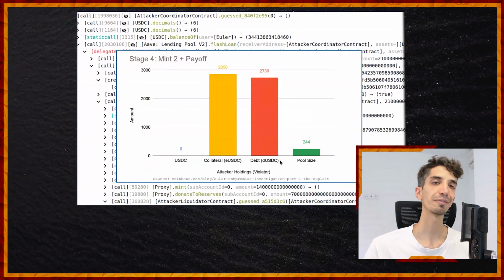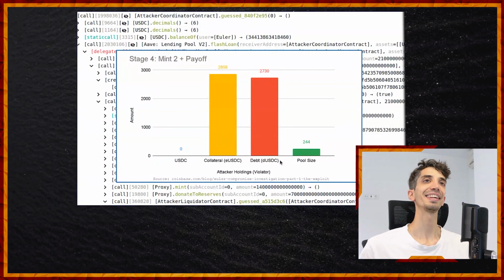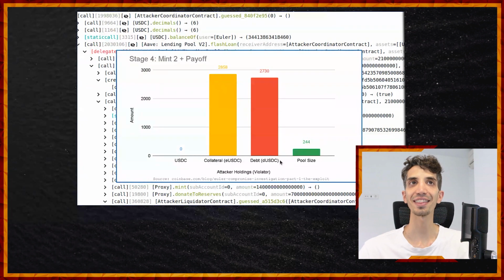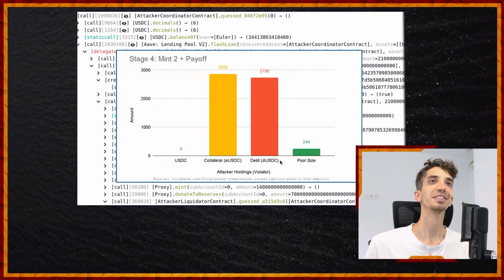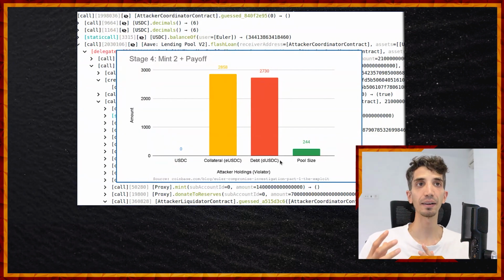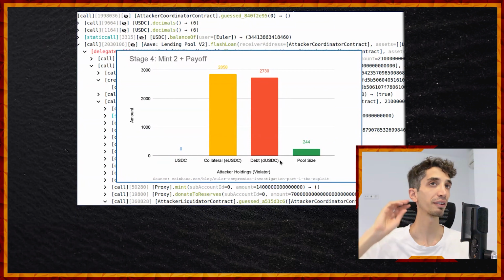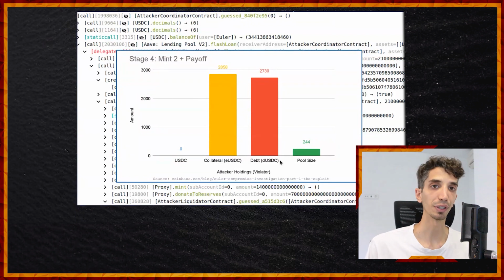But even though they are both huge, the thing to notice is that the yellow thingy is taller than the red thingy. So that means that the health factor of the position is still over 1. Okay, so the position is not yet insolvent, is not under-collateralized. Everything that the attacker has done so far is by the book, is by the rules.